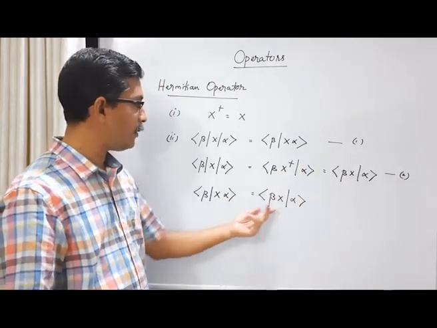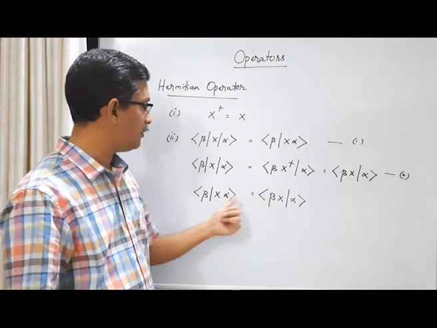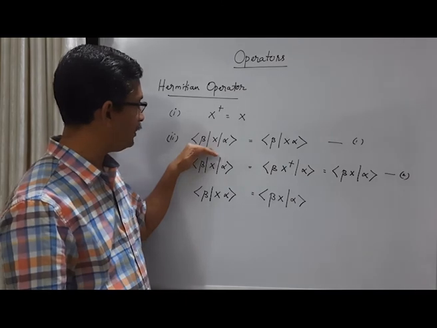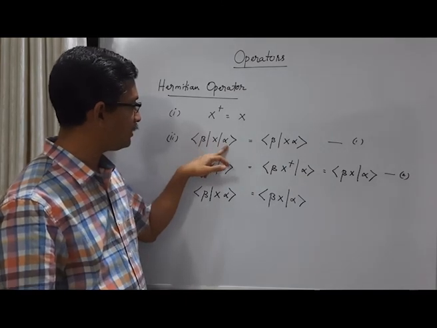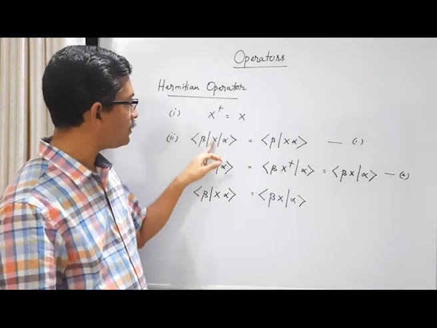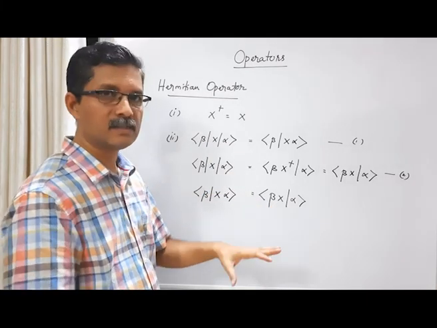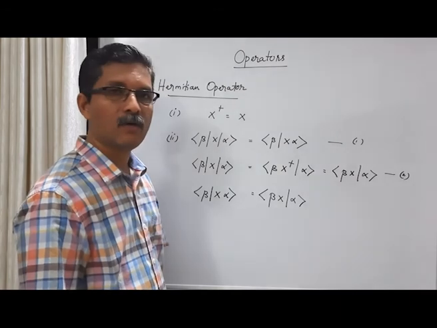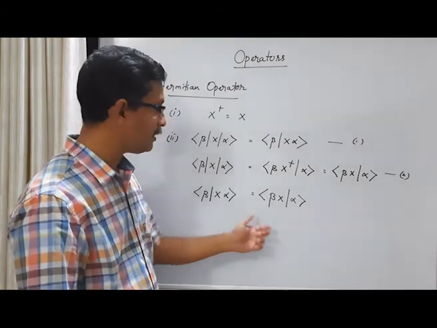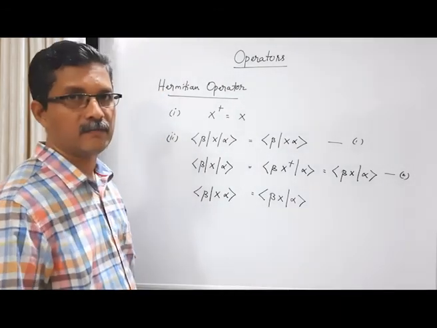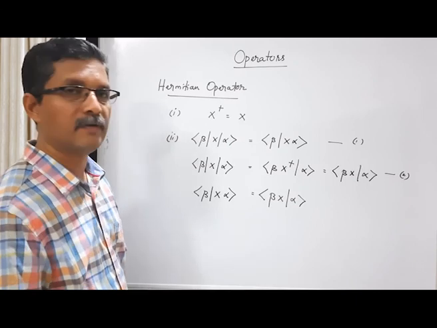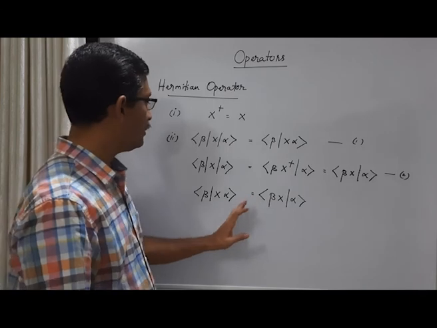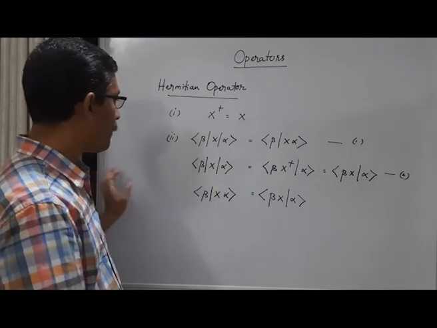So if you combine them, look at them together, whether this x is acting on ket or it is acting on the bra vector, the result is the same. Then such an operator is called a Hermitian operator. So this can be considered as the definition. This can also be considered as an alternate way of defining it. And this result is often written in this way.